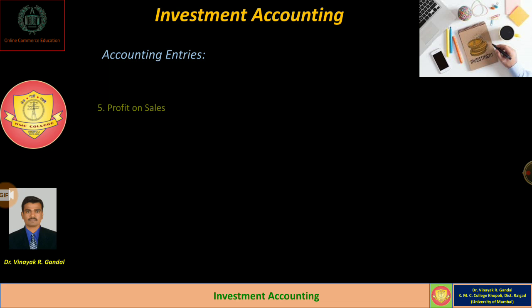Okay. Next transaction, that is profit on sales. If any sale of investment has been made at a profit, then the entry will be passed like this: investment account debit to profit and loss account. And in the case of a loss on sale, we pass the reverse entry, that is profit and loss account debit to investment account.